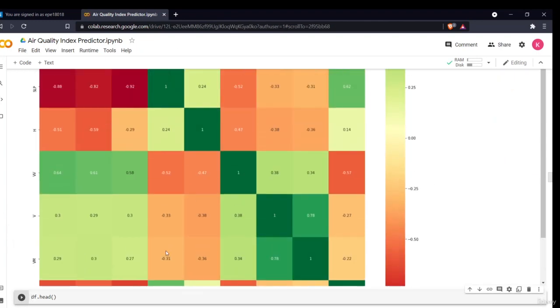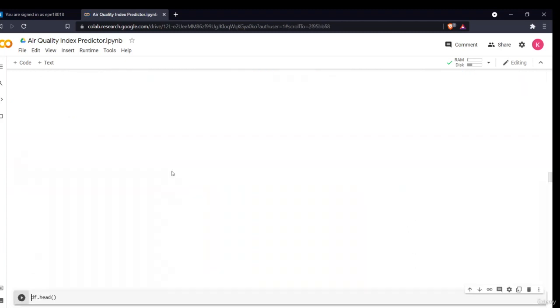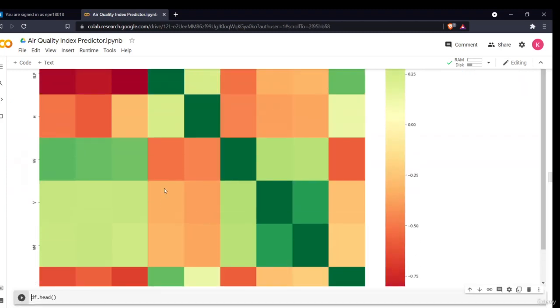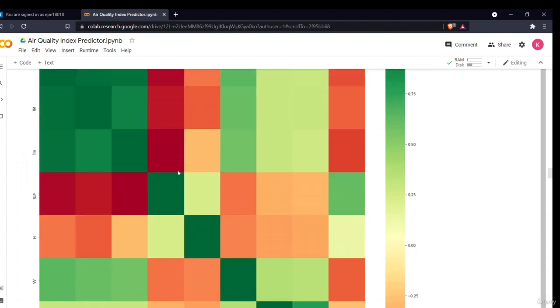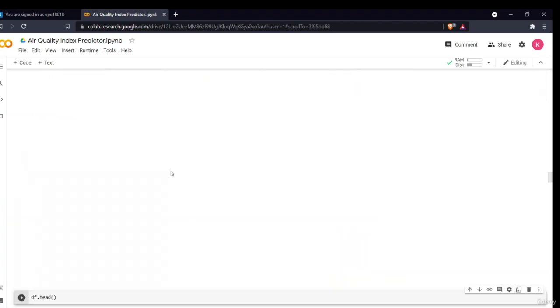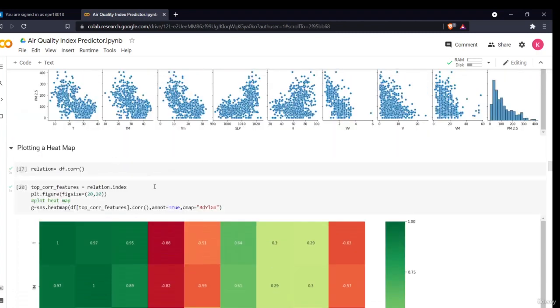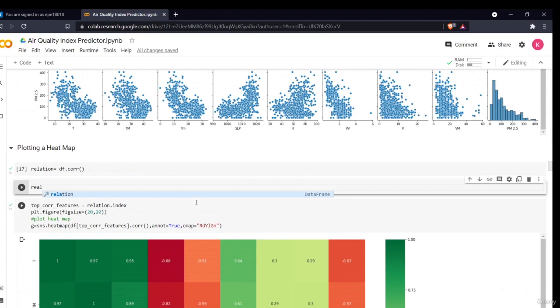If I do the annot command as False here, now see what will happen. There is no text. The text is gone. So what the annot command does is make sure that the text that is present comes onto your heat map. So this was our correlation variable,